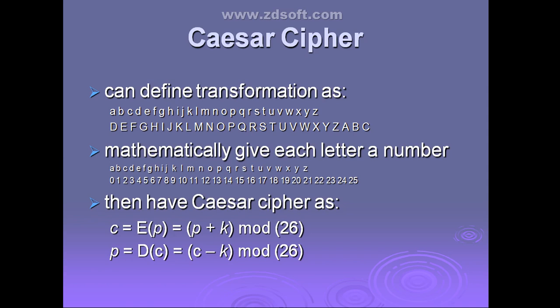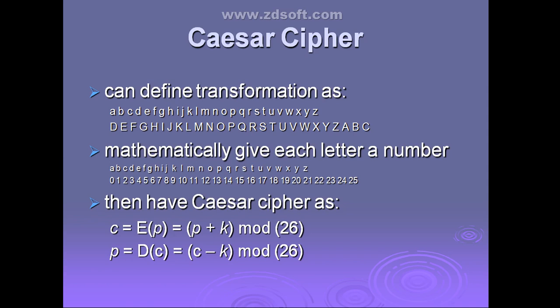That means Z is replaced with A. Wrapping will be done. Z will be followed by A. By using that technique, they are going to replace the letters.